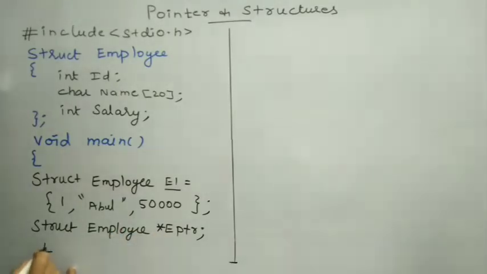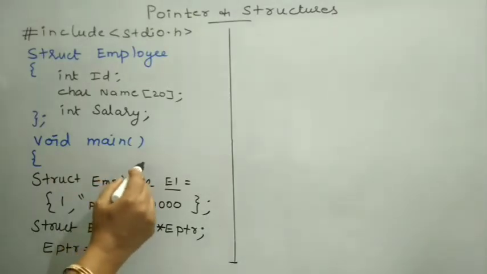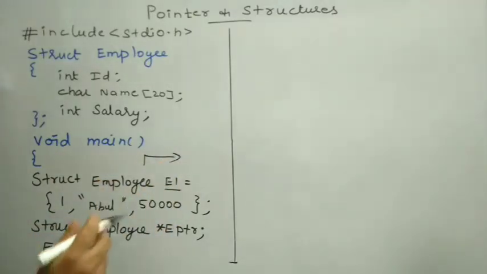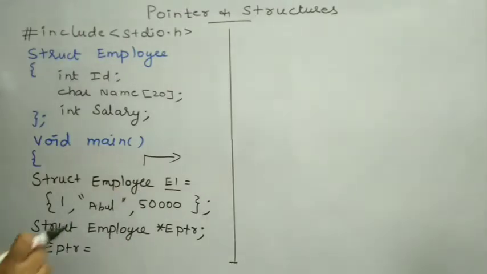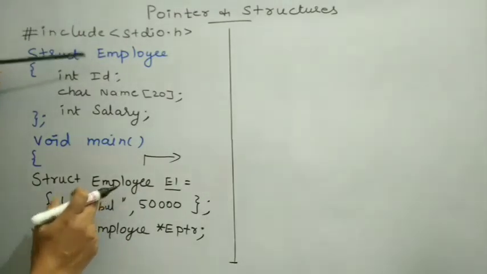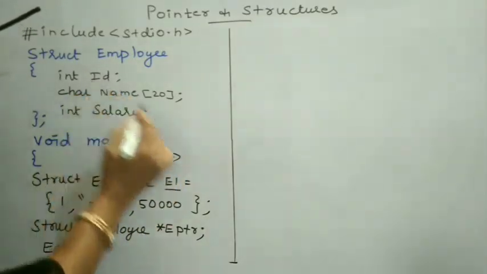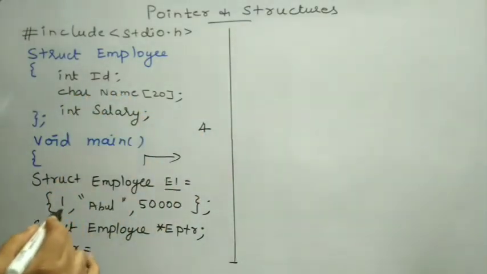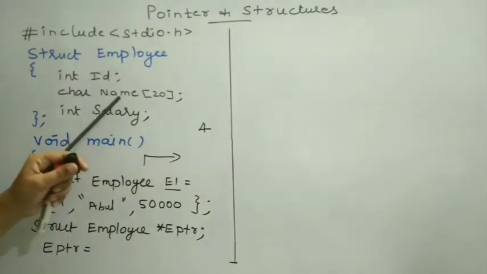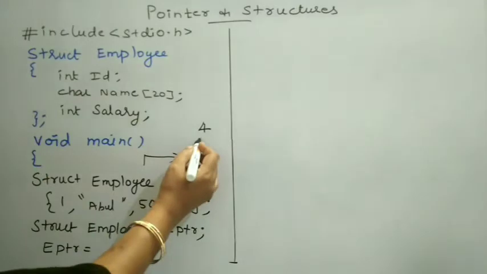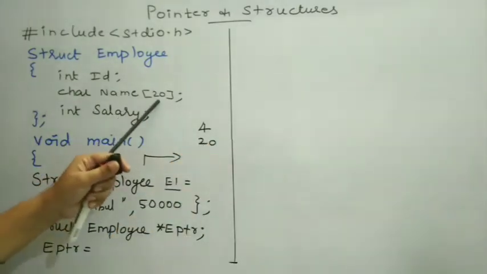If I want to assign value to this pointer variable, normally pointer variable contains a memory address instead of values. Whose memory address the pointer variable may contain? The memory address allocated for the structure employee. When the employee structure has been declared, it will be reserved some memory addresses. For an integer value ID, it will allocate 4 memory addresses. For this name data member, it will allocate 20 bytes of memory. For each character, it will allocate 1 byte of memory.